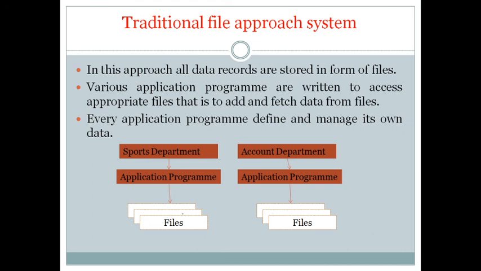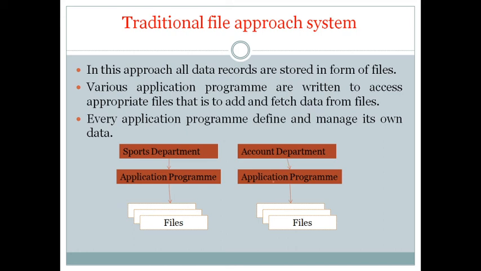So these files can be of different types. Every program has its own file definition. Files accessed by this application program may not be accessible by that application program. So to access every kind of file of different types, they have their own application program.